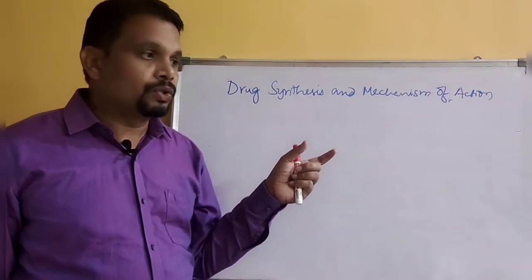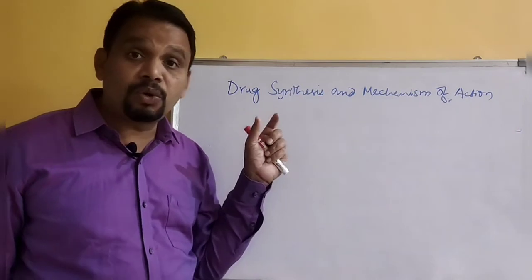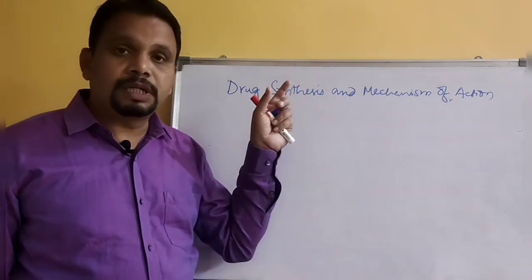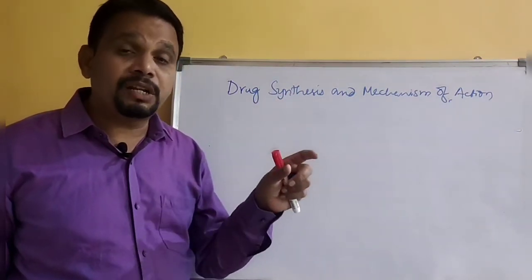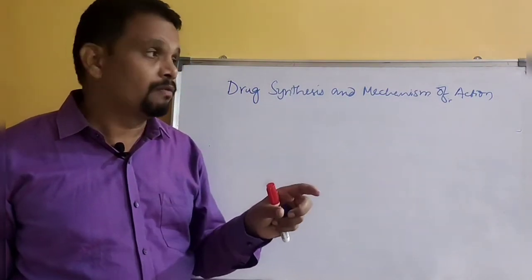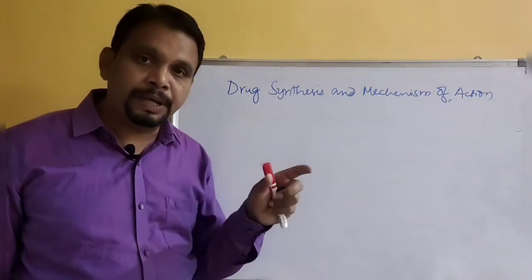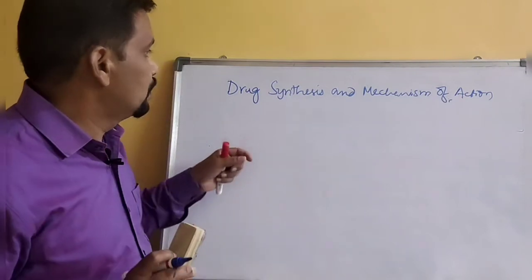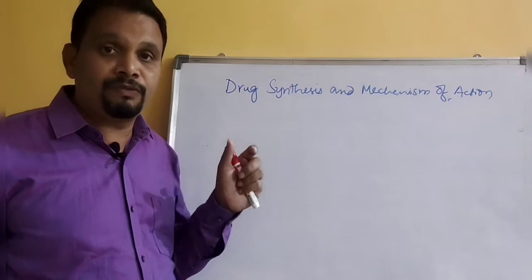That drug interacts with cyclooxygenase, an enzyme, binds to that enzyme and stops the production of prostaglandins and thromboxanes. Thus, finally, it gives relief from pain, fever, and inflammation. So this is briefly about drug synthesis and mechanism of action.